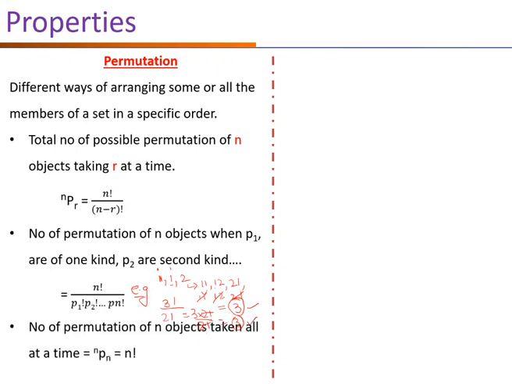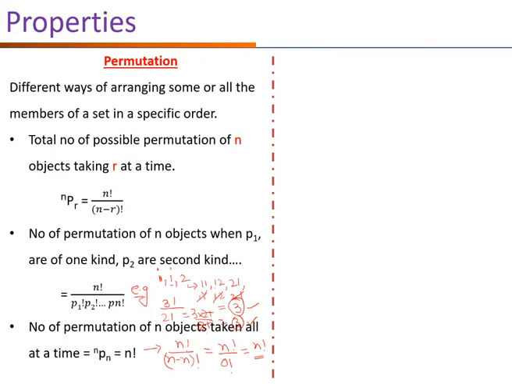One more property: the number of permutations of n objects taking all at a time is nPn, which is n factorial. If we apply the formula of nPr, it becomes n factorial upon n minus n factorial. So it becomes n factorial upon 0 factorial, and we know that 0 factorial equals 1, so it comes out as n factorial.